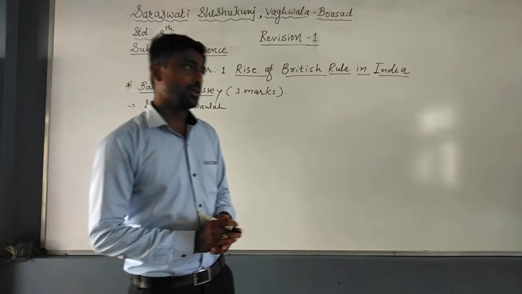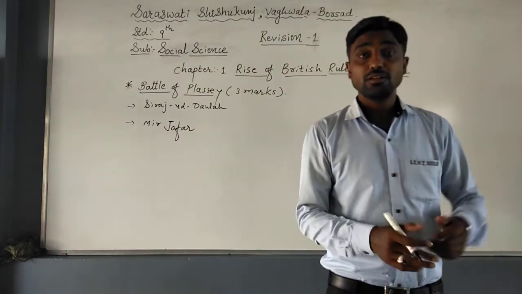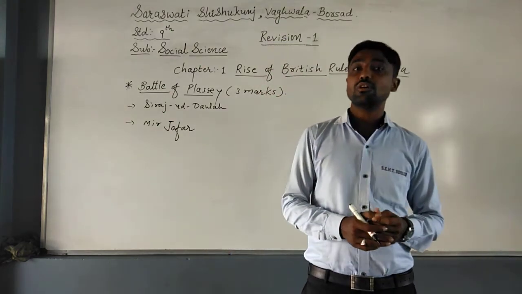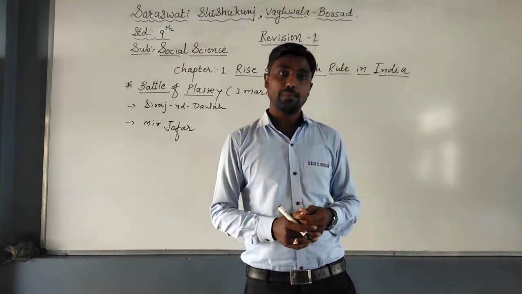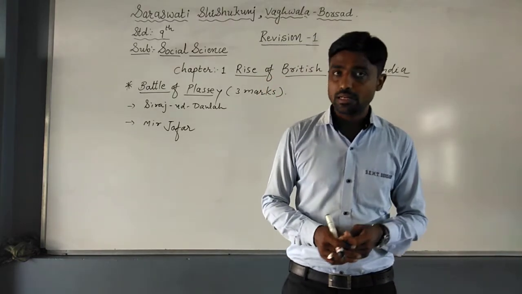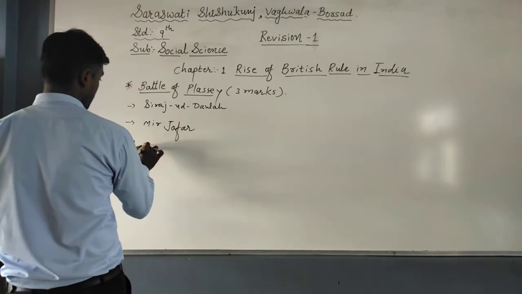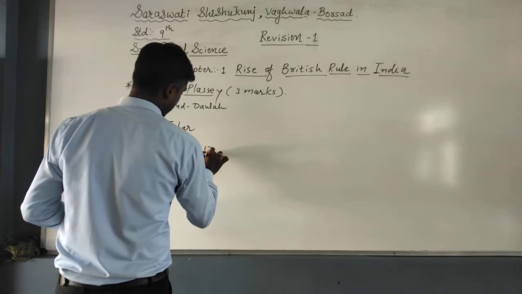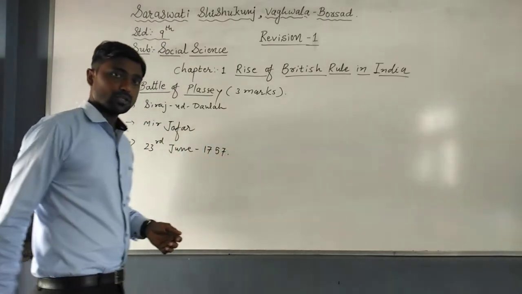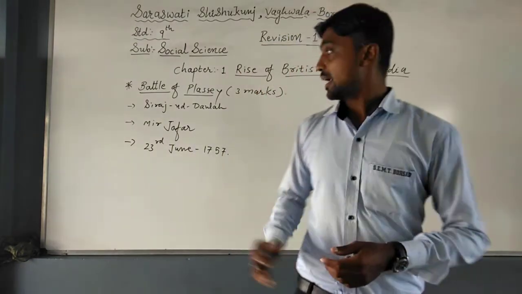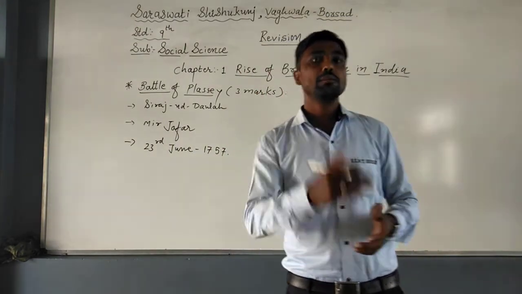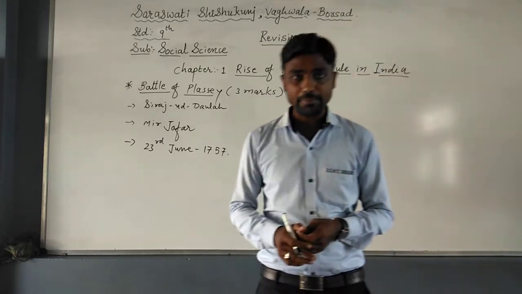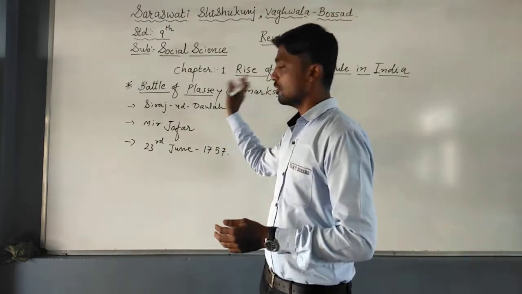So before the battle was declared, Mir Jafar and Seth Hamilton, and other people of Siraj-ud-Dowlah's court, were unnecessarily harassing the people. And finally, the battle was declared. The Battle of Plassey was fought on 23rd June 1757, in a village named Plassey. It is located 38 kilometers from Murshidabad, West Bengal. That is why it is known as the Battle of Plassey.